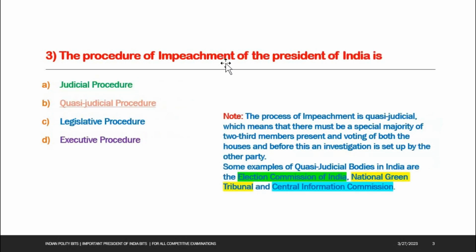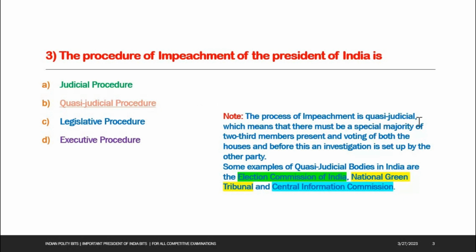See the next one. The procedure of impeachment of the President of India is: A. Judicial procedure, B. Quasi-judicial procedure, C. Legislative procedure, D. Executive procedure. Option B is the right answer, quasi-judicial procedure.